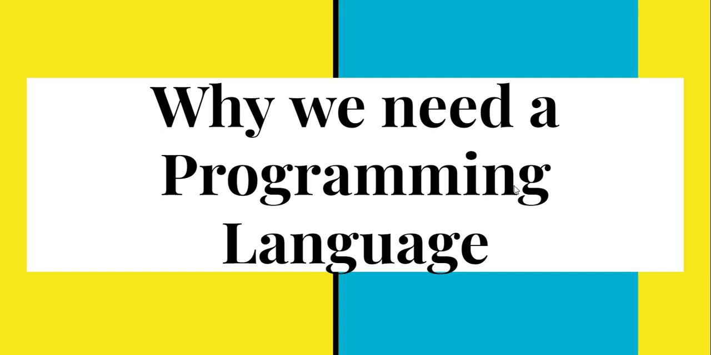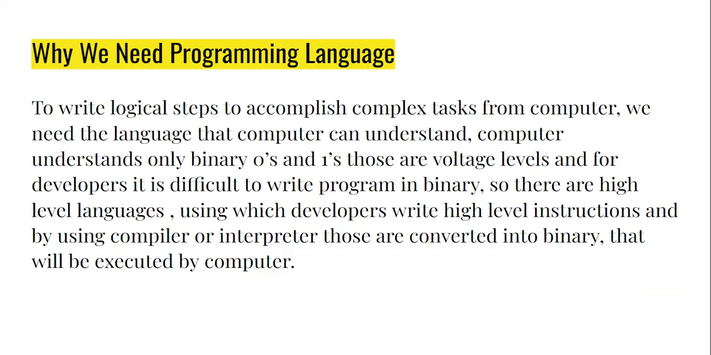So today we are going to see why we need a programming language. Here I have written some theory: to write logical steps to accomplish complex tasks, we need a language that the computer can understand. Computer understands only binary zeros and ones. Those are voltage levels, and for developers it is difficult to write programs in binary, so there are high level languages using which developers write high level instructions, and by using a compiler or interpreter those are converted into binary, so that it can be executed by the computer.